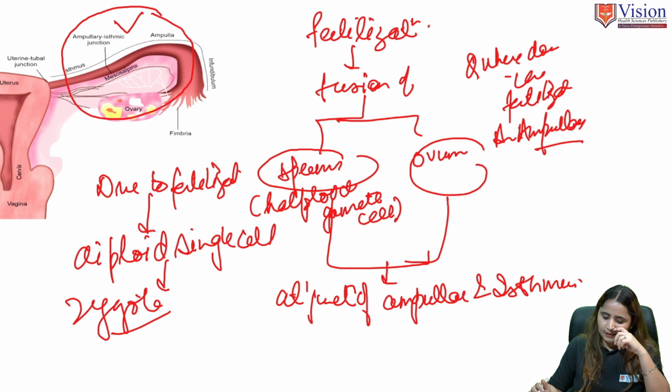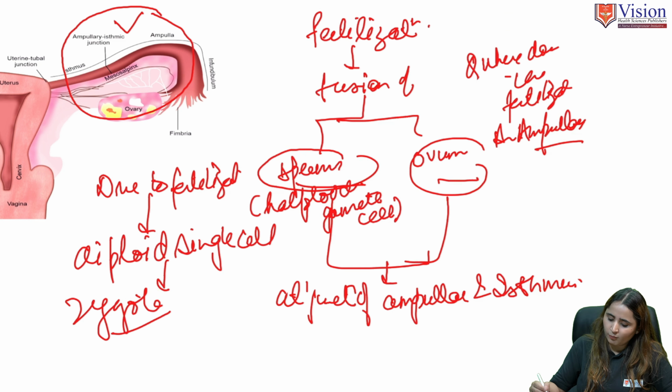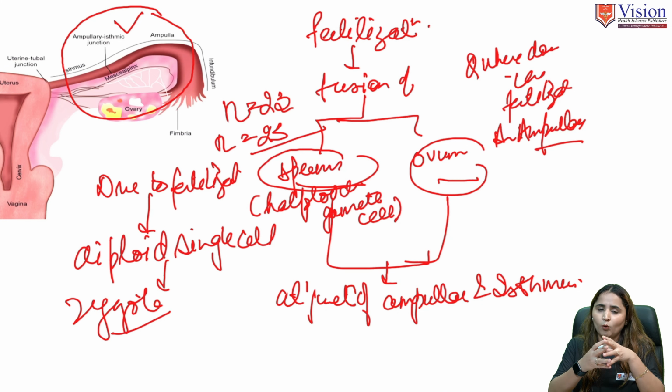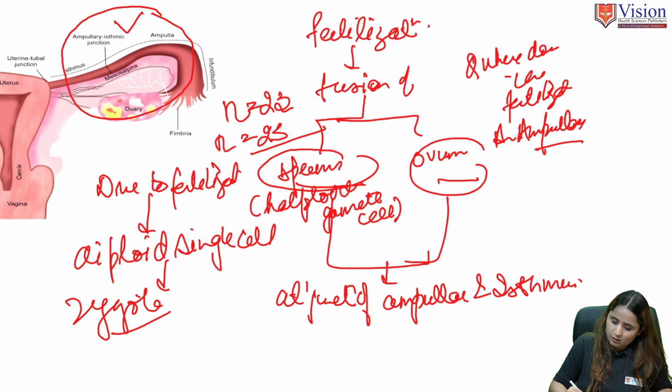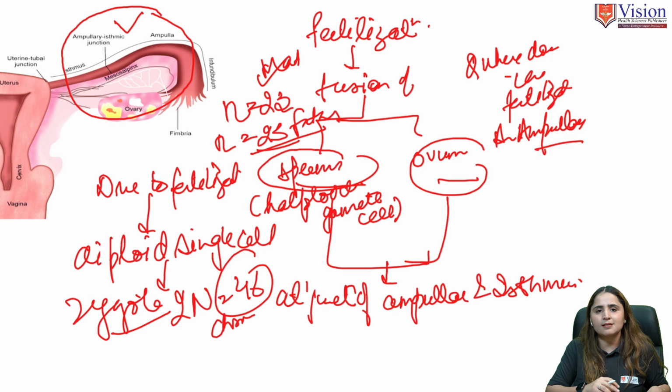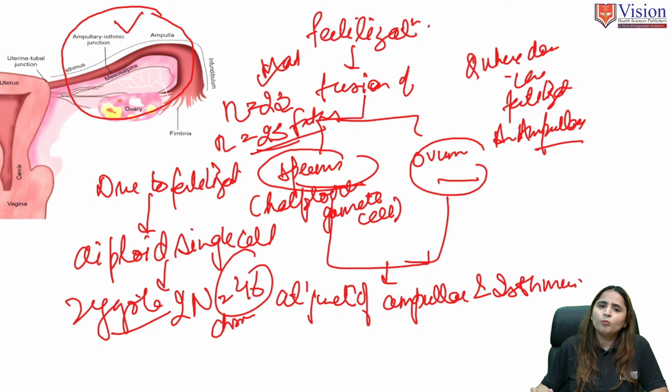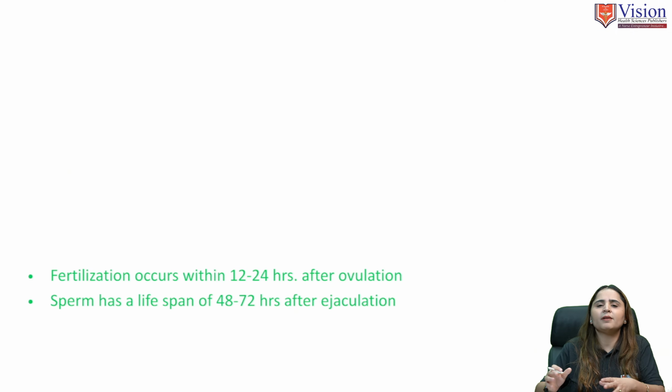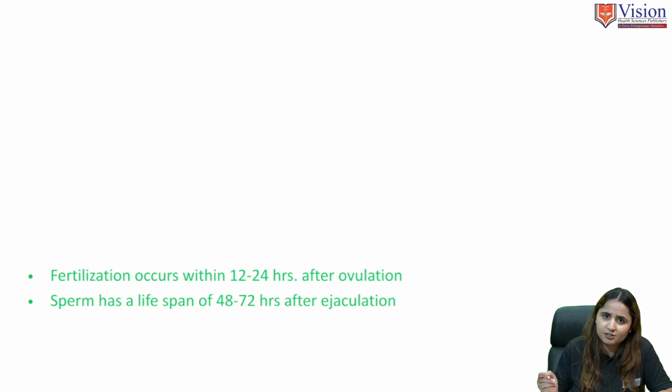Sperm gives 23 chromosomes, and similarly the ovum gives 23 chromosomes. When they fuse, the zygote forms, with 46 chromosomes: 23 from the mother and 23 from the father. This is fertilization.